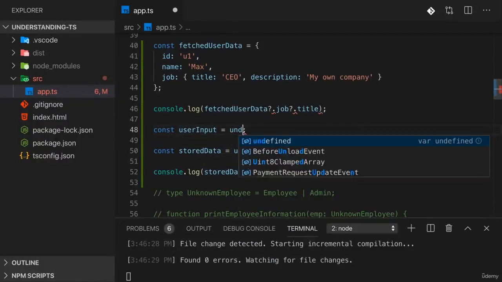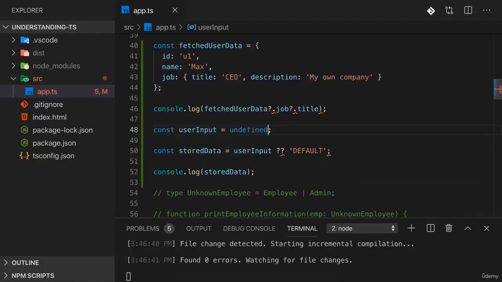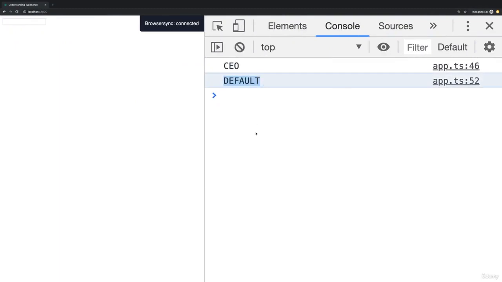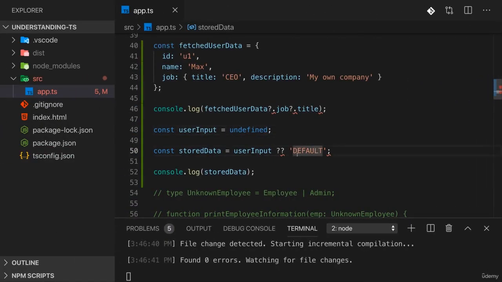If this, on the other hand, let's say is undefined here and I save this, you see now it says default, because thanks to this double question mark operator, we fall back to this, well, fallback. And therefore here we got another very useful feature which can help you deal with nullish or undefined values with grace.